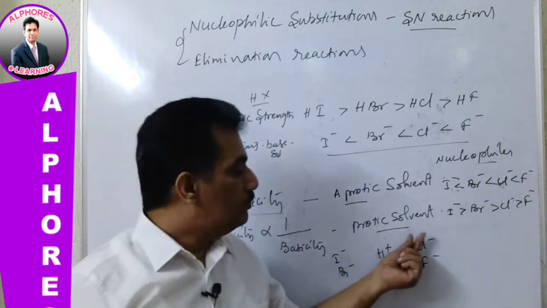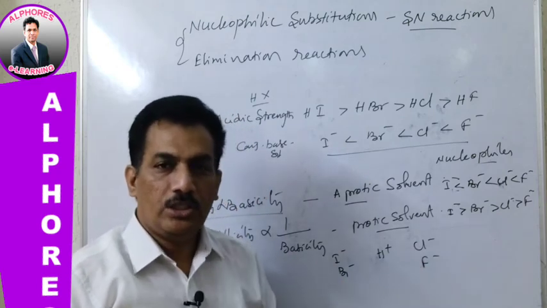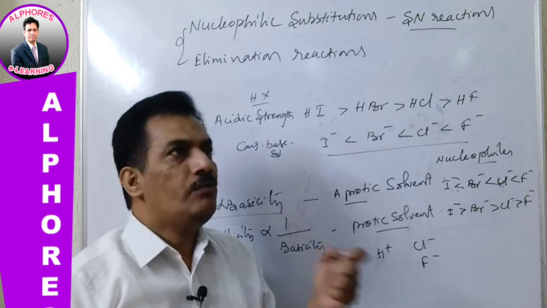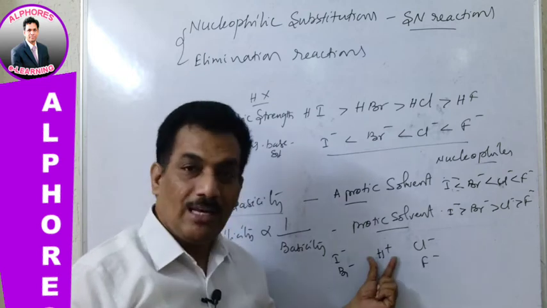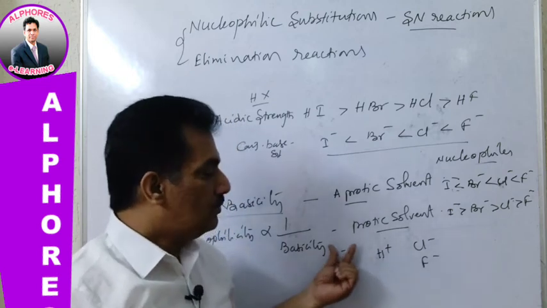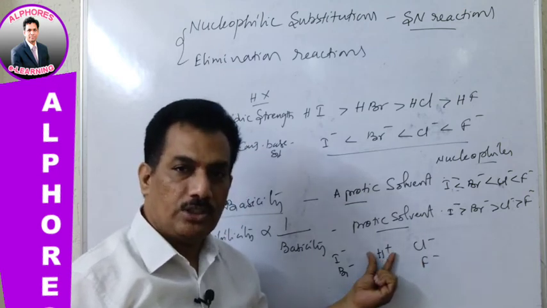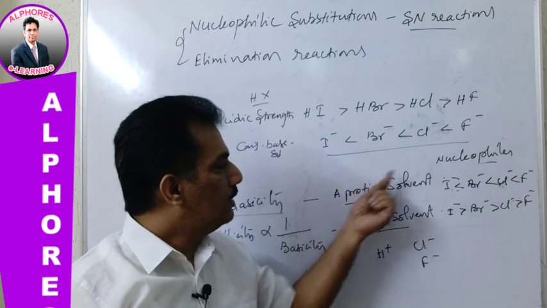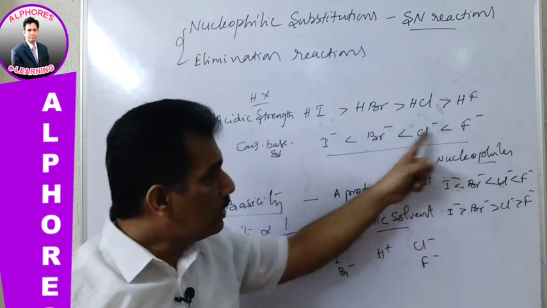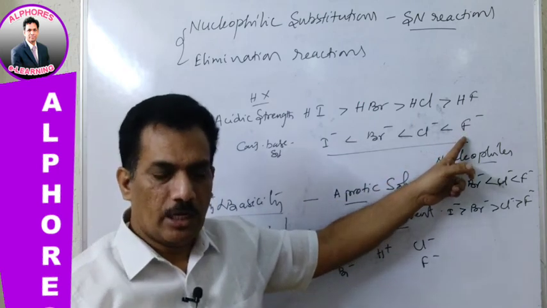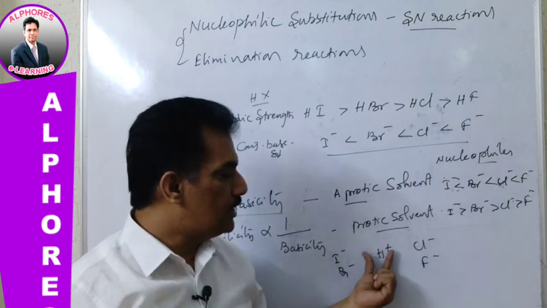Now when this nucleophile is attacking or abstracting H plus, that nature is known as basicity. Even though it is not abstracting from the substrate, it is freely available. Now automatically their basic strengths will decide which species will attack first. Now this is a strong base. Among these four, again I am repeating, it is the strong base. That means when compared to this, it has a little affinity towards H plus.